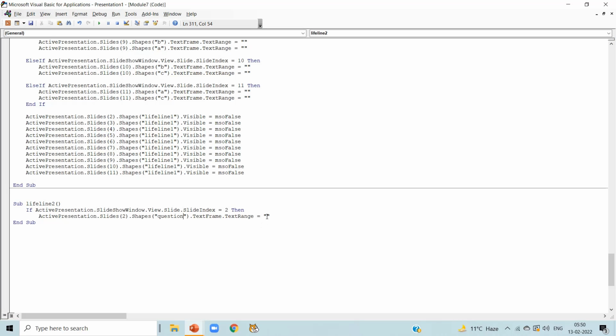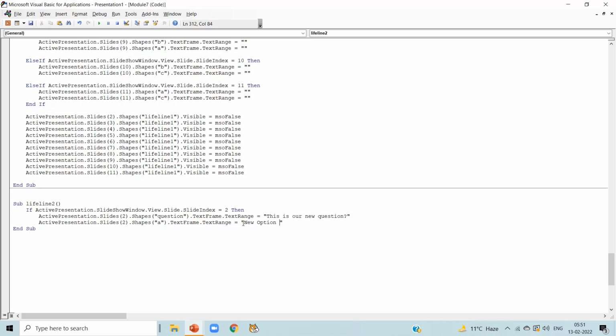So in slide number 2, Shapes Question, which we have renamed, I'm going to change it and I'm going to write here, this is our new question. Now press enter and paste the line. Here we are talking about slide number 2. So write slide number 2 here, as we are talking about shape A, which is perfect. And we are going to write our first option here. And I am going to write here new option A.